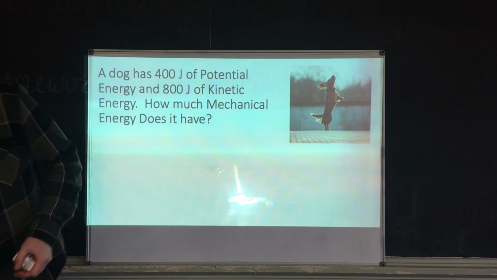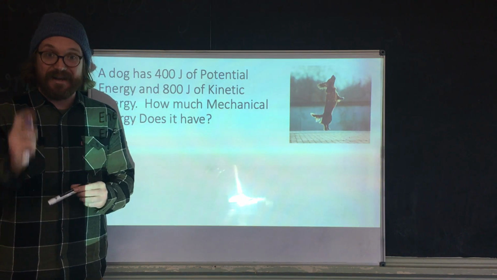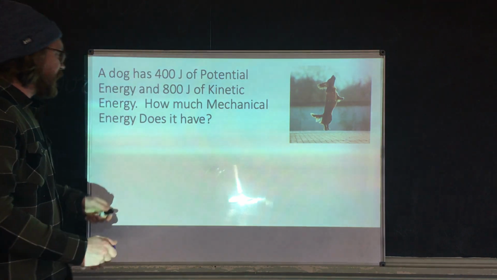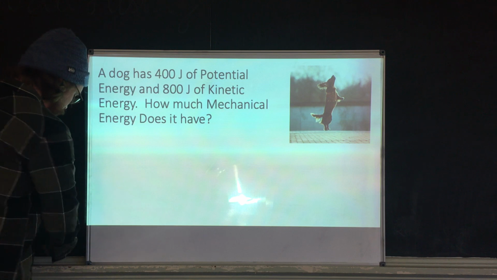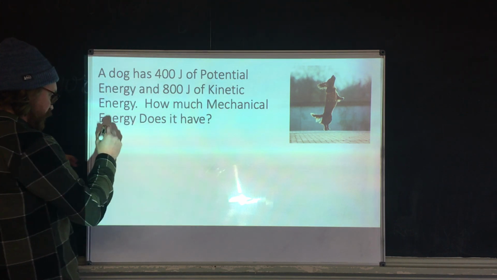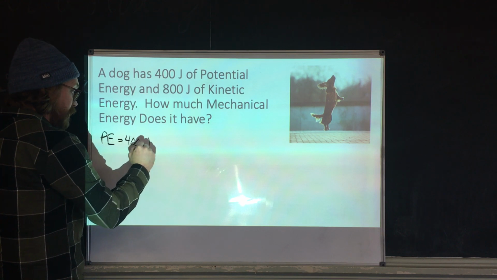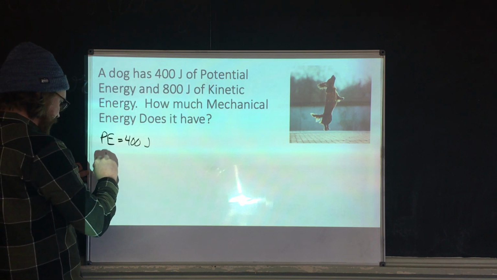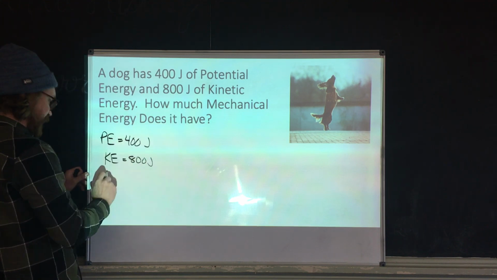So let's do a couple problems real quick to show you how to do this mathematically, all right? Okay, so mathematically, we have a dog jumping into the air, okay? So let's write down what we know. This dog has 400 joules of potential energy and 800 joules of kinetic energy. How much mechanical energy does it have?